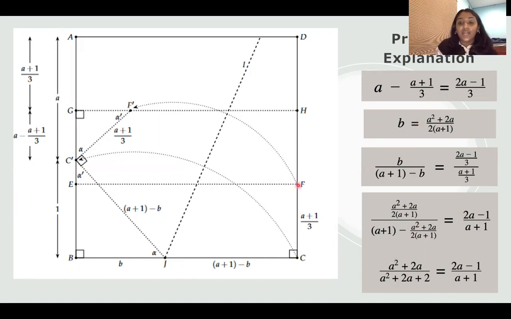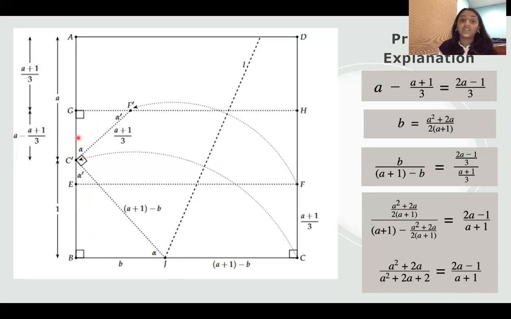Now, we know that angle FCJ is a right angle. And as it's mirrored to F prime C prime J, it is still a right angle. So this angle right here, the right angle, and this other angle is equal to 180 as it forms a straight line. So if we subtract the 90 from the right angle, we can call this angle alpha and this one alpha prime. So here in triangle C prime BJ, we know that the angles are equal to 180, and this right angle also takes 90, and this here is alpha prime. So that means this is equal to alpha.